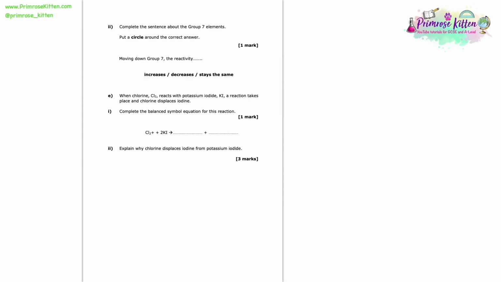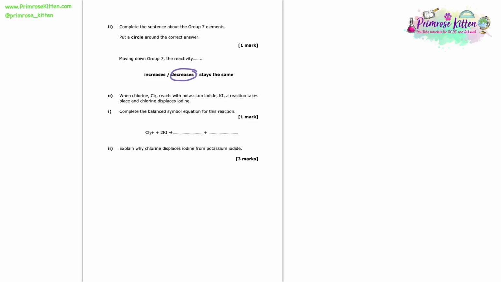Now we're asked to complete the sentence about the group 7 elements, and we're asked to put a circle around the correct answer. So moving down group 7, the reactivity, we're asked, does it increase, does it decrease, or does it stay the same? And as we move down group 7, the reactivity is going to decrease.